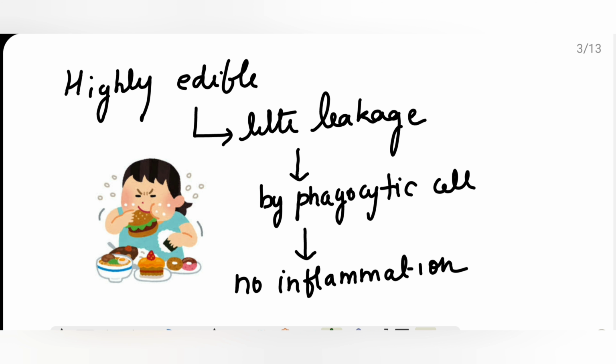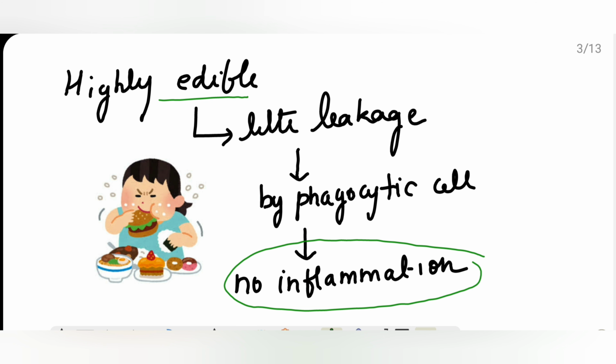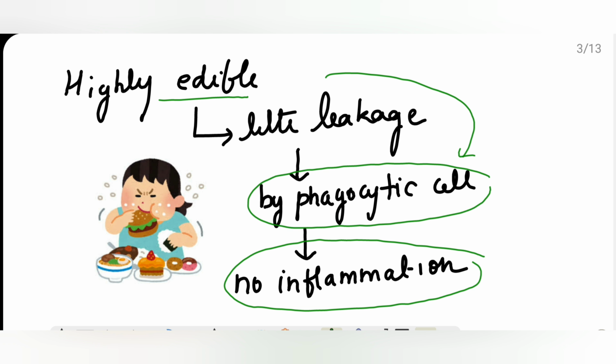But here one thing you have to remember, in apoptosis there is no inflammation, unlike necrosis. Why so? Because the dead cell and its fragments are cleared with little leakage of cellular content, as they are highly edible, leading to rapid consumption by the phagocytic cells. Once the cell destroys itself, what will happen? The phagocytic cells will find this highly edible, so they immediately phagocytose these tissue fragments. Hence, there is no inflammation in apoptosis.